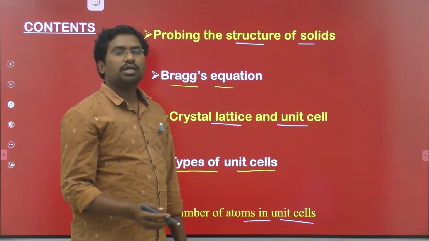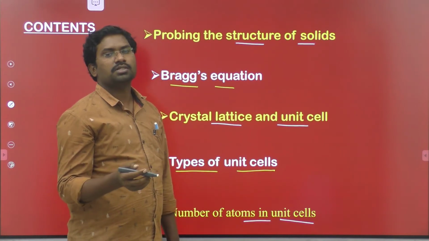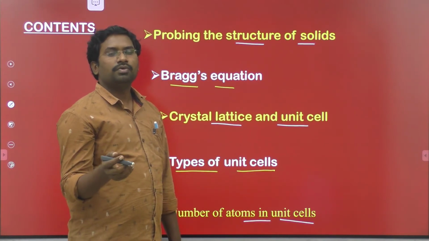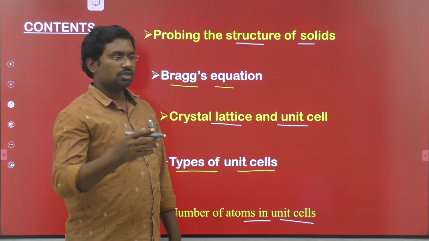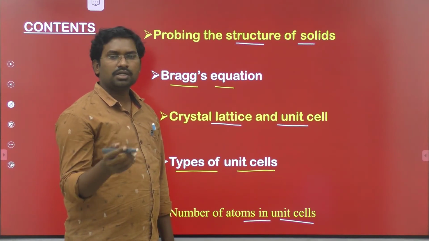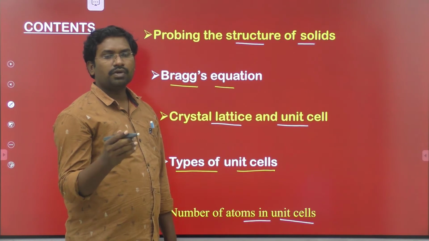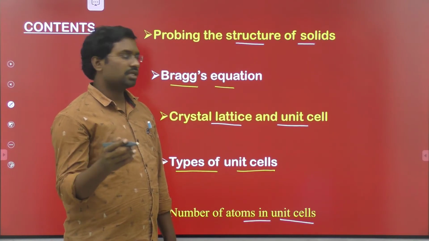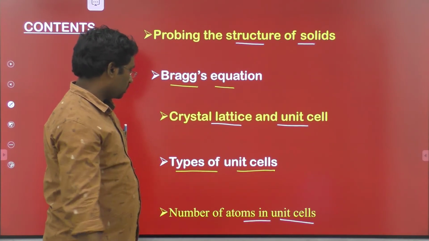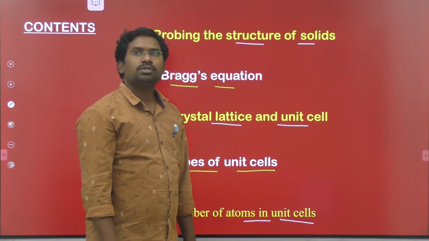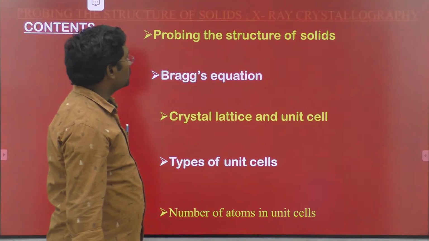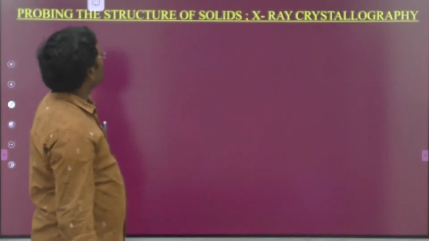So how can we calculate the total number of atoms present in, for example, a primitive unit cell like the simple cubic structure, the body-centered cubic structure, the face-centered cubic structure, and the end-centered cubic structure? These are all the important contents in today's session regarding the solid state.